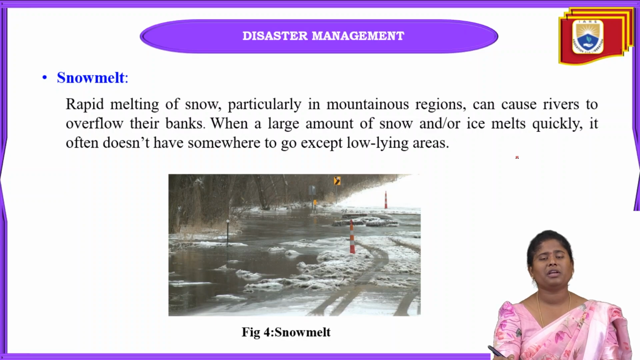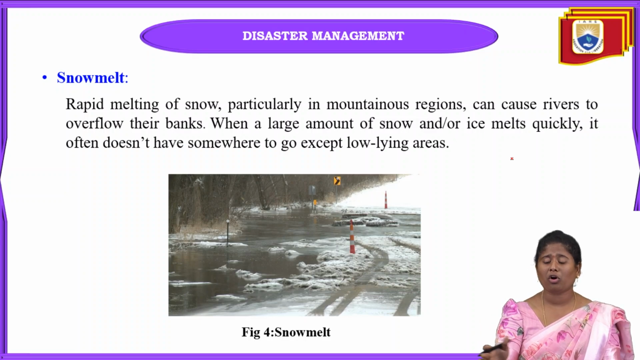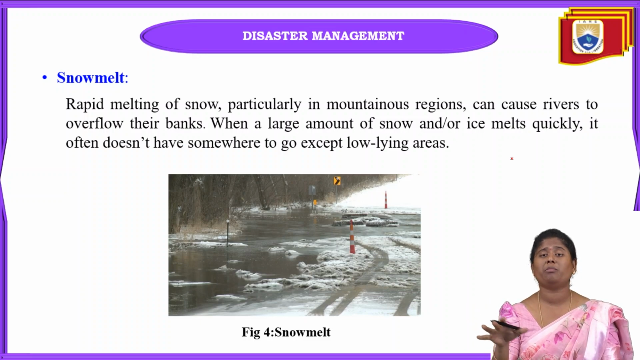When the spring season occurs, mainly in mountainous or hilly regions, there will be rapid melting of the snow. When a very large amount of snow or ice melts quickly, that water is going to go down through the low lying areas. We can't stop it because necessary facilities like drainage systems will not be there, so there will be so much flooding in those low lying areas.